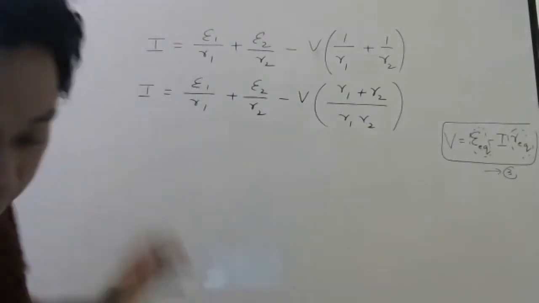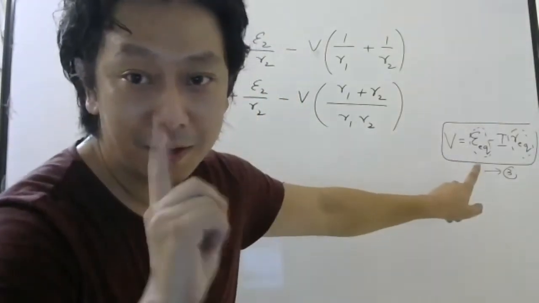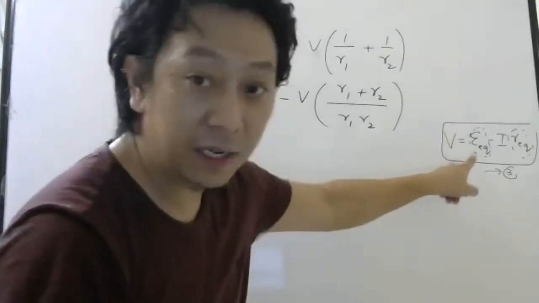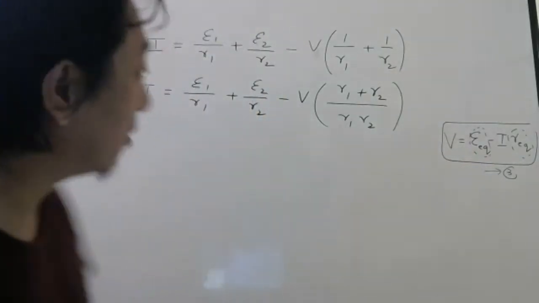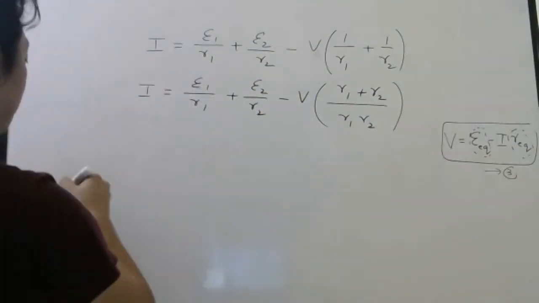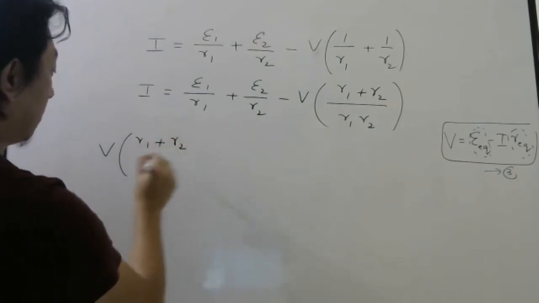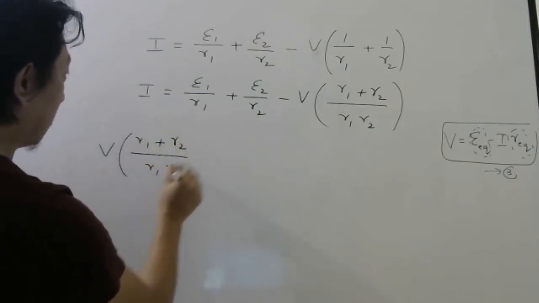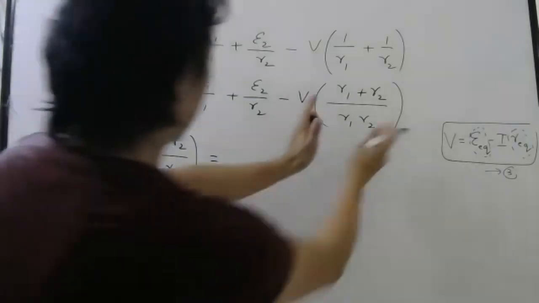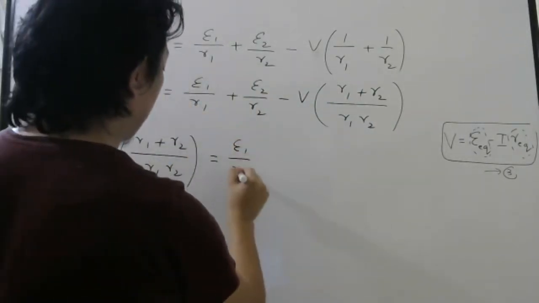Now, again, remember, you have to make this equation look like this. That is your aim. Once you remember that, you will know what to do. Since I want this equation to look like this, I will bring this side first. So V times R1 plus R2 divided by R1 R2. Okay, this one came here. And this guy will be here only, E1 by R1.